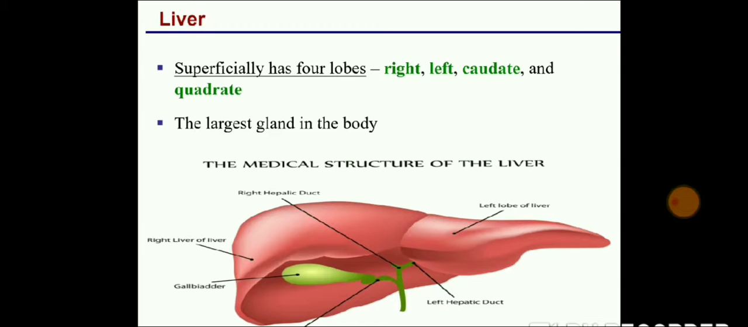Next we will see the liver. Superficially, the liver has 4 lobes: the left lobe, right lobe, caudate lobe and quadrate lobe. The left lobe and right lobe are present anteriorly, and posteriorly we can say the caudate and quadrate lobes. These are the lobes which are present in the liver, and the main function of the liver is metabolism, and the liver is the largest gland in your body.